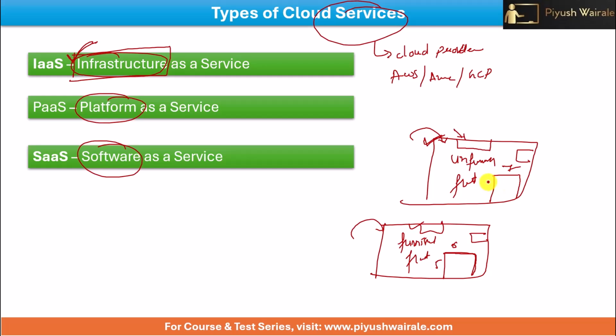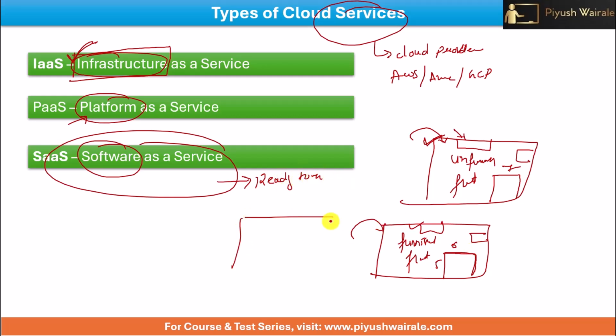So cloud providers are providing you a complete infrastructure. A platform is what? One of the platforms is basically providing you a service here, okay? So platform as a service, you can say furnished flat here. Now what is software as a service? Software as a service, so ready to use software. So we are saying ready to use software, okay? So in this case you can consider the hotel room here, okay? Everything is perfect here, you just need to use that particular room, that's it. So that is basically software as a service.